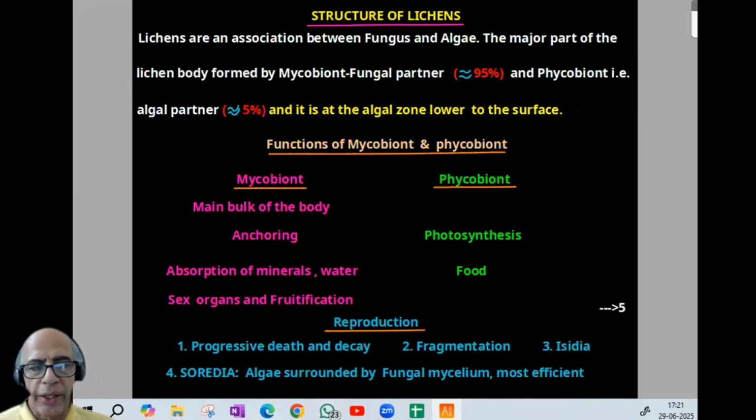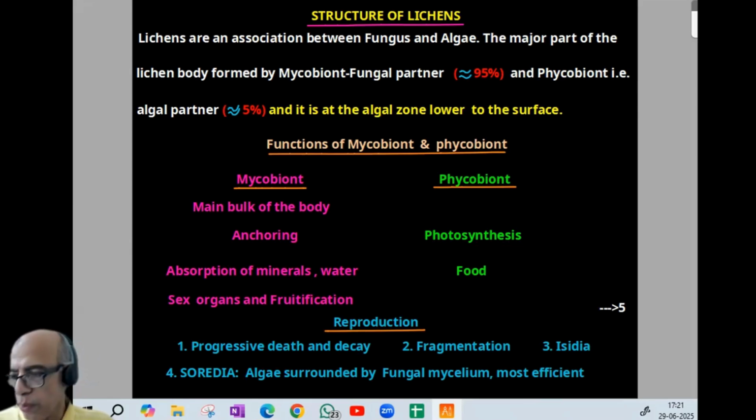Next is the structure of lichens. Lichens are normally an association between fungus and algae, what we call symbiosis or mutualism. The major part of the lichen body is formed by the mycobiome, the fungal partner, approximately 95%, and the phycobiome, the algal partner, is naturally less, around 5%. And that is in the algal zone lower to the surface. That is the area where algae can be seen.